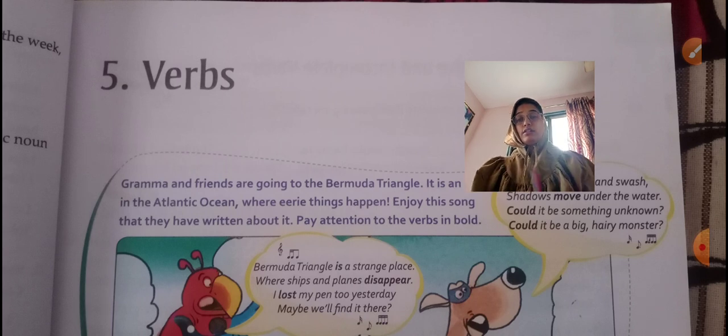So as today we'll begin with the revision for the periodic test 2, and we'll begin with the grammar portion from the Adventures with Grammar and Composition for class 7th. There are 7 lessons which are going to come in your periodic test, which will be held on 26th of October 2020. So we'll discuss lesson number 5, that is verbs.